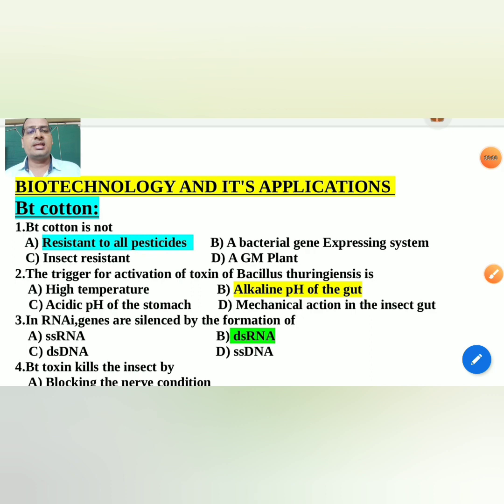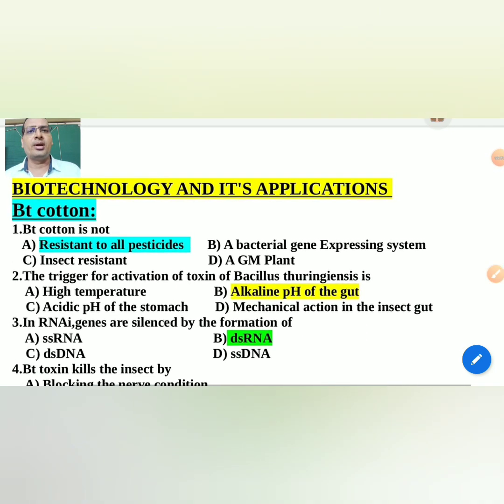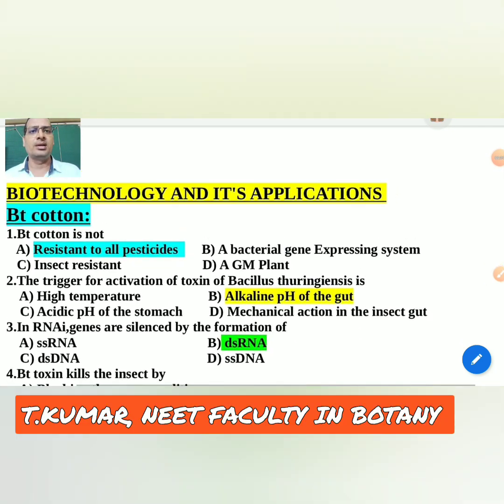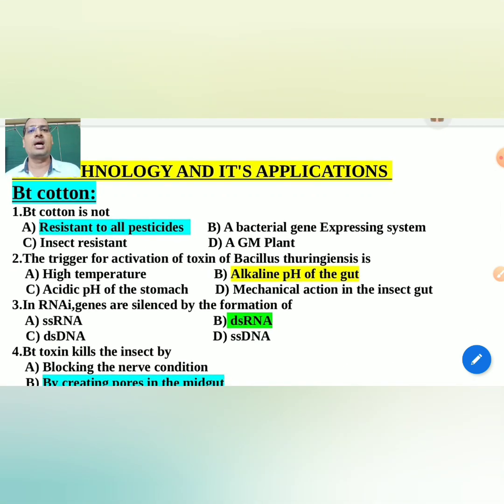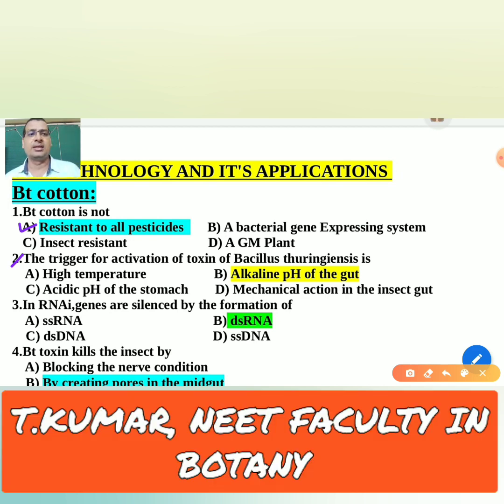Let us discuss some of the important questions on Bt cotton at NEET level. Bt cotton is not resistant to all pests, that is the right answer. It is resistant only to some pests. Next, the trigger for activation of the toxin of Bacillus thuringiensis is the alkaline pH of the gut, that is the right answer.